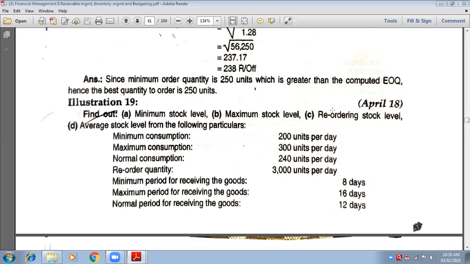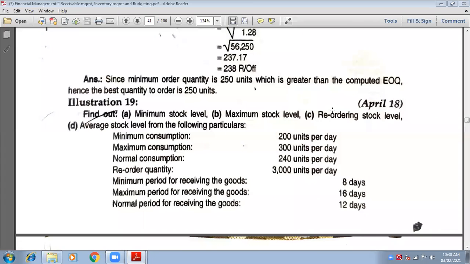So you need to write 4,800 minus. Now open the bracket, 240 into 12. How much would it be? 2,880. Okay, 2,880. So last step will be 4,800 minus 2,880.